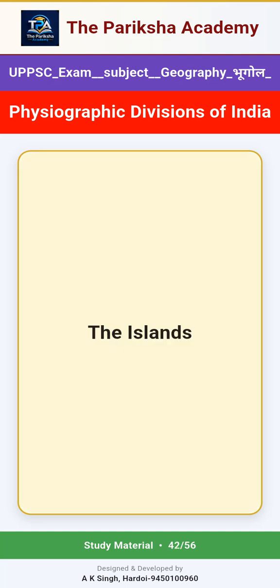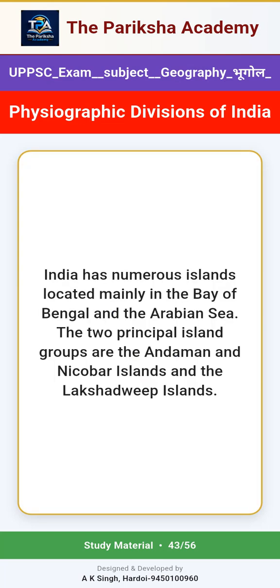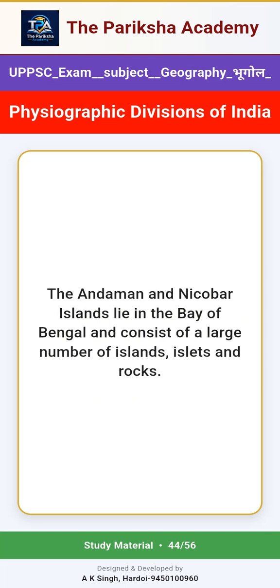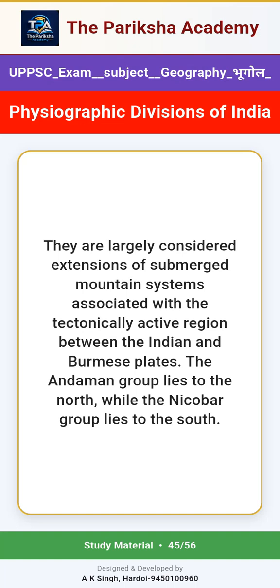The islands. India has numerous islands located mainly in the Bay of Bengal and the Arabian Sea. The two principal island groups are the Andaman and Nicobar Islands and the Lakshadweep Islands. The Andaman and Nicobar Islands lie in the Bay of Bengal and consist of a large number of islands, islets and rocks. They are largely considered extensions of submerged mountain systems associated with the tectonically active region between the Indian and Burmese plates. The Andaman group lies to the north, while the Nicobar group lies to the south.